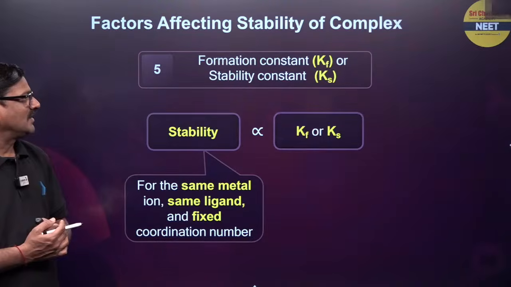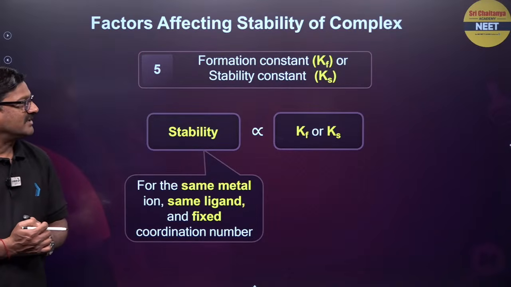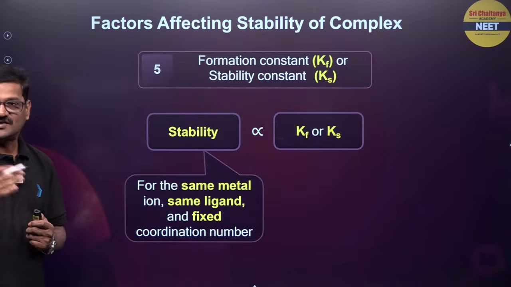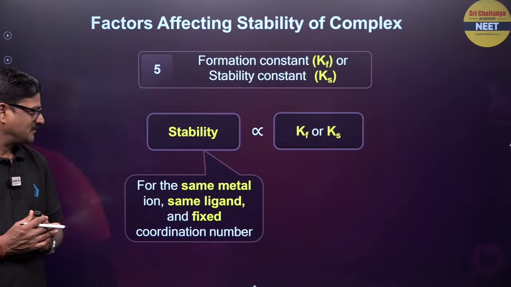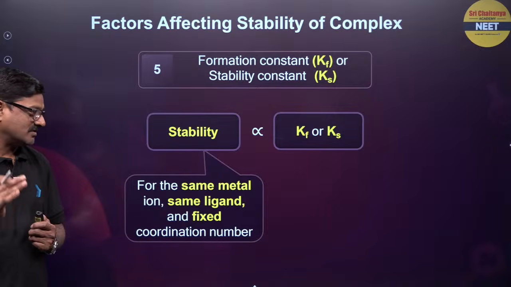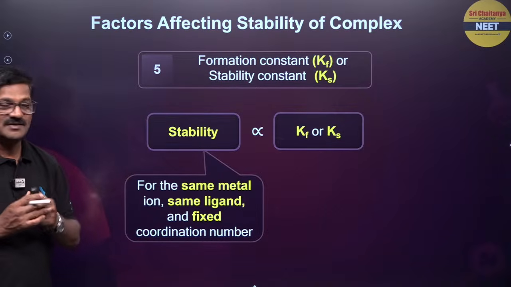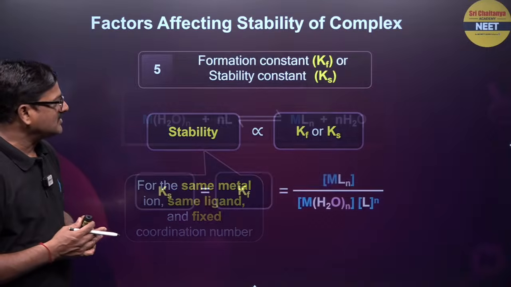Fine. And formation constant Kf or stability constant Ks. Stability is directly proportional to Kf or Ks. For the same metal, the same ligand and fixed coordination number, only then can you use this parameter. So these parameters can help you.